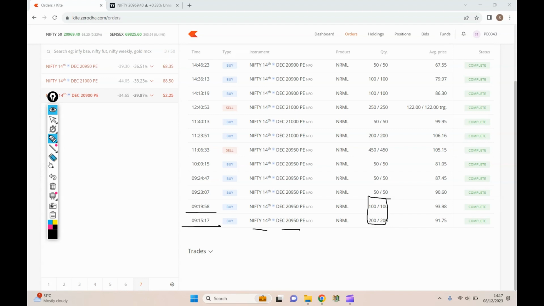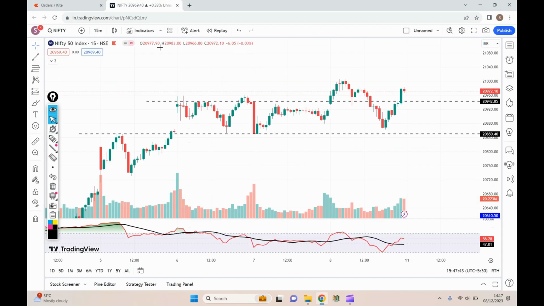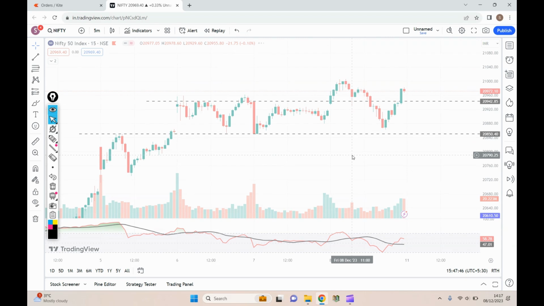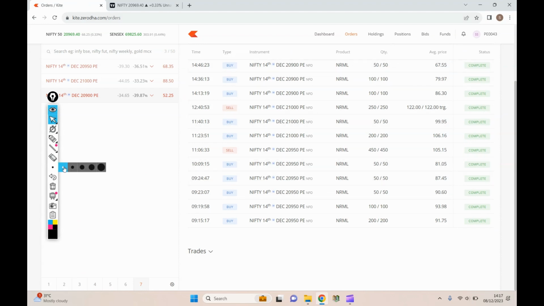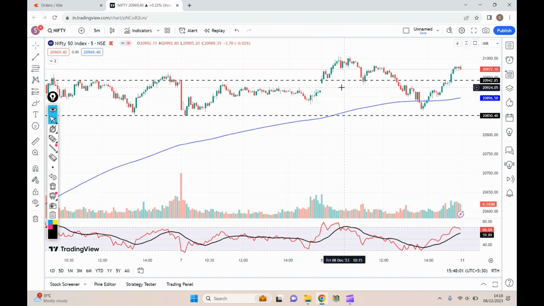Early morning, this is on a 15 minute time frame, but if I move on to the 5 minute time frame, there were some volatility spikes, and I was having some profit of around 8,000 rupees with these around six lots. However, I thought this would be taken out. But the Nifty came down and then took support over there, and it went on to almost 21,000 odd levels, plus around 5 or 8 points was the high.